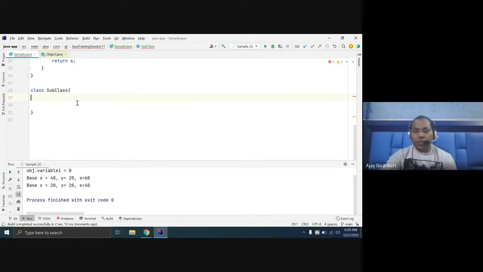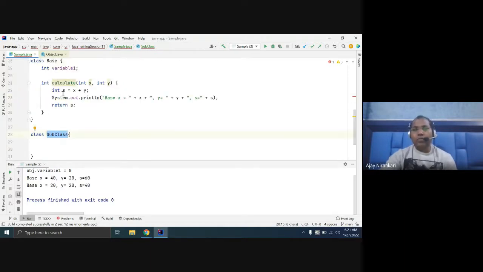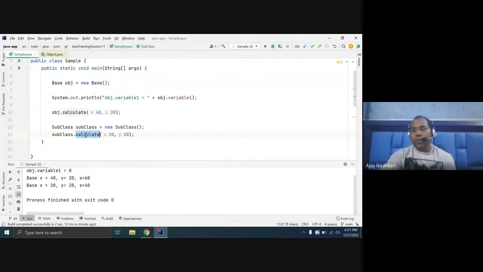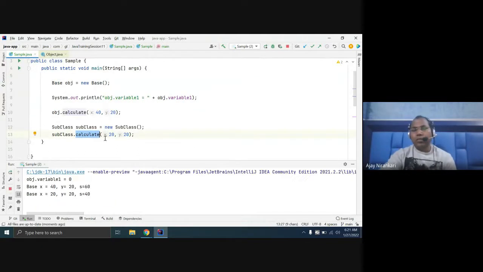So we say, hey subclass, can you inherit the variable or method from another class? We already have the base class, so you just inherit, here inherit means extend, and say the base class. And now your compiler will be happy and can invoke the calculate method.